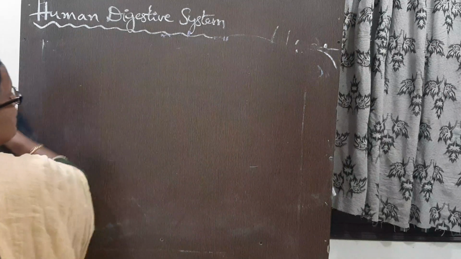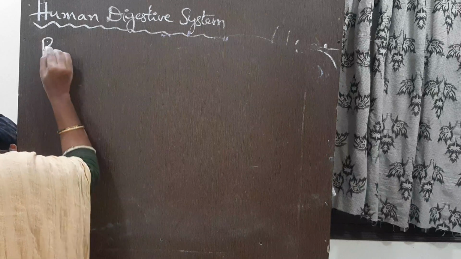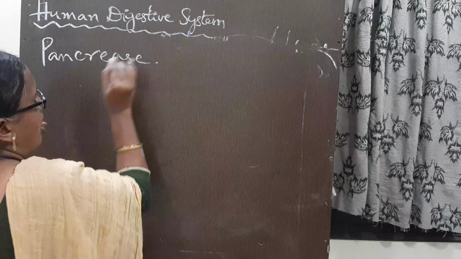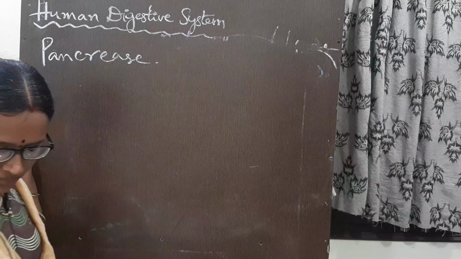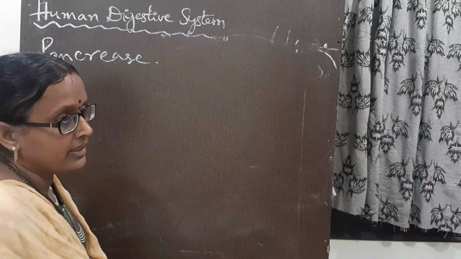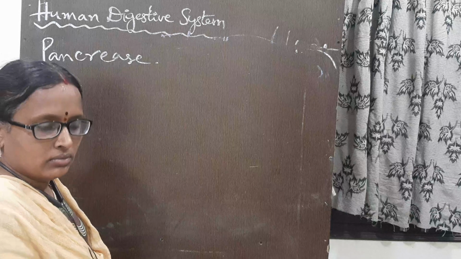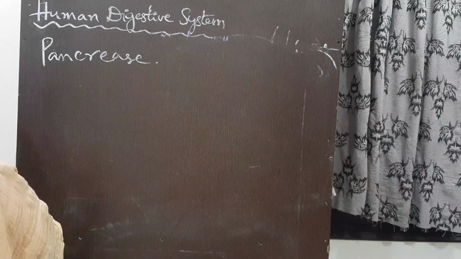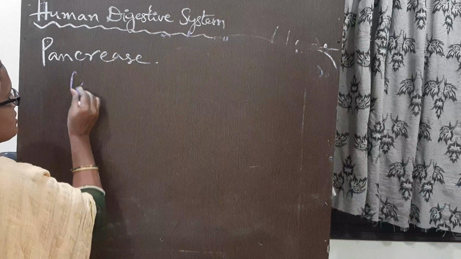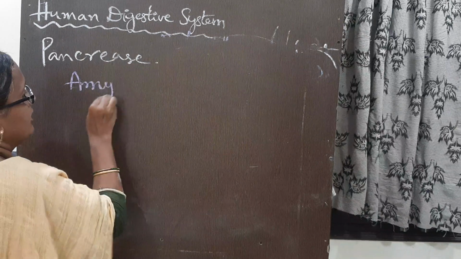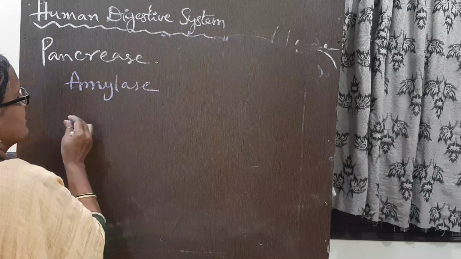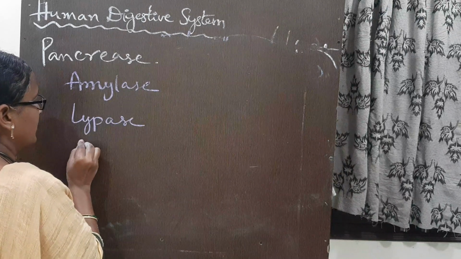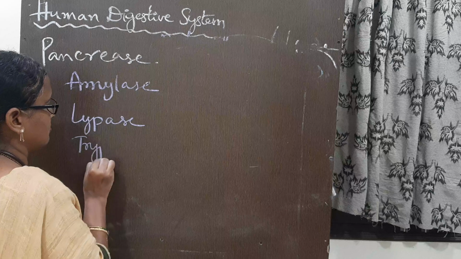The next organ associated with the digestive system is the pancreas. The pancreas is a leaf-like structure. It secretes three enzymes: amylase, lipase, and trypsin.